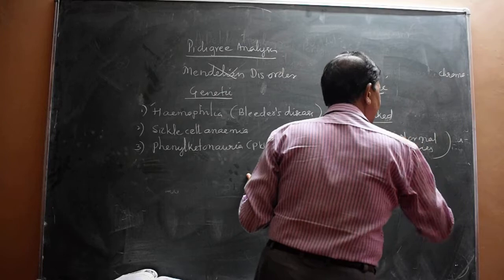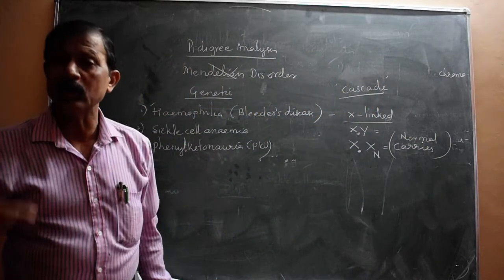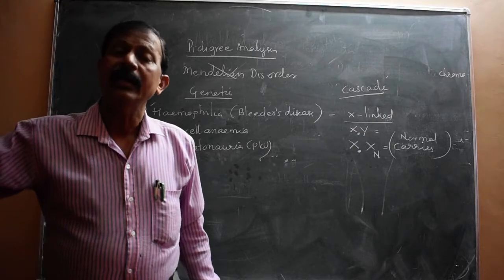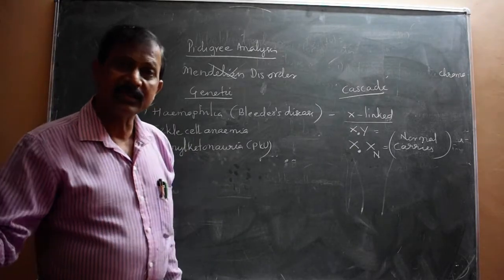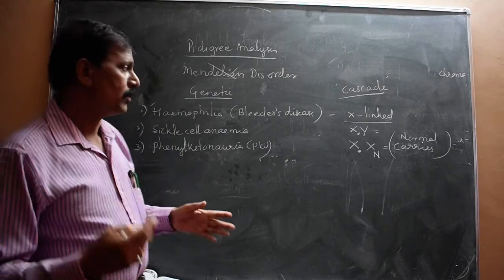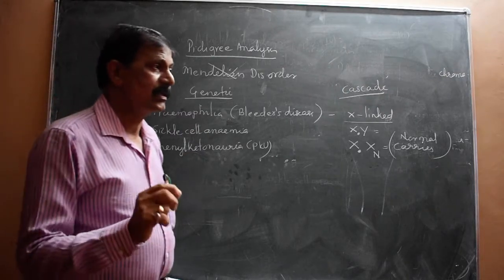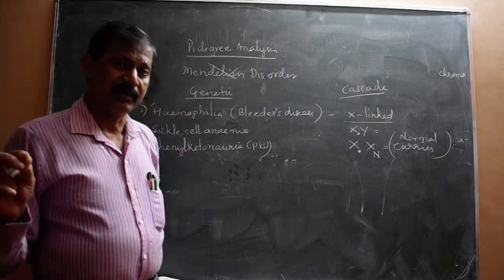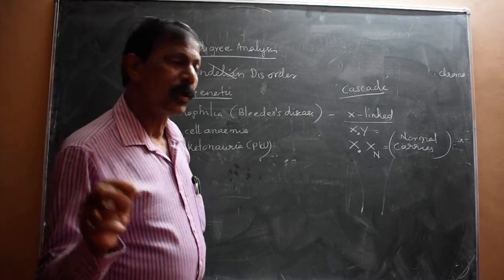So that is why they are normal but carriers, because females are normal carriers, but such carrier daughters can spread the gene again to their sons, and again that son becomes defective. So like this, hemophilia, no doubt, is a genetic disorder, and this disease is observed only in royal families.